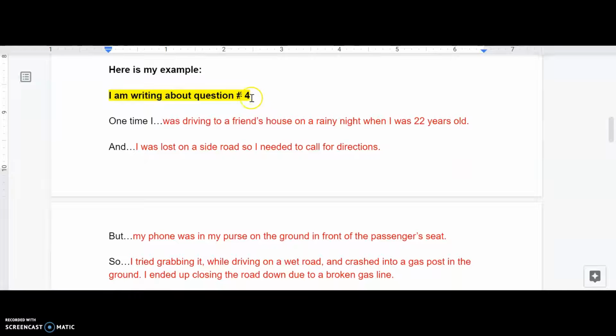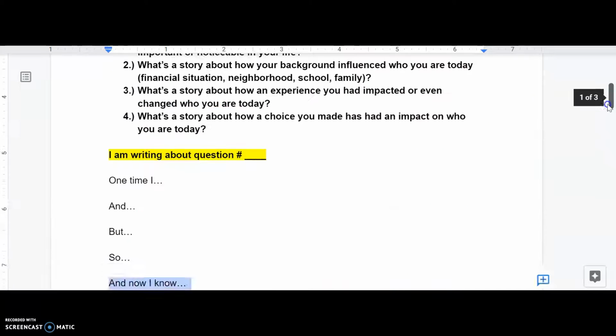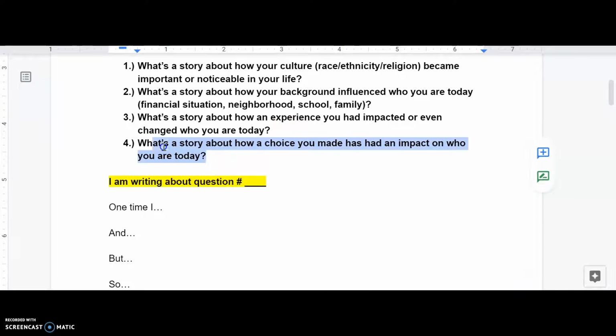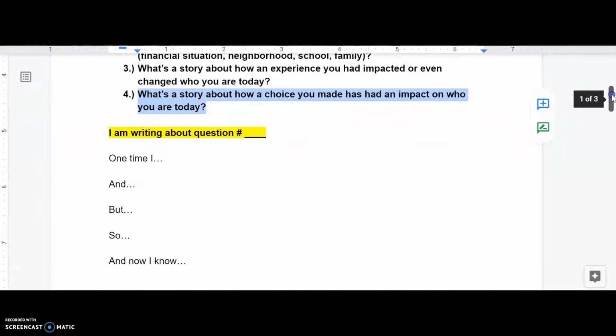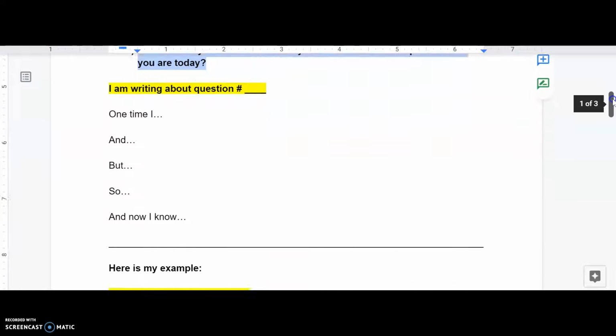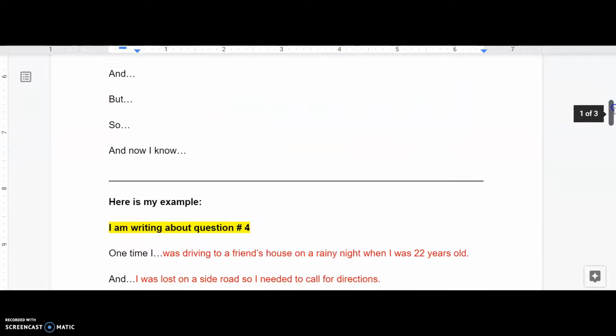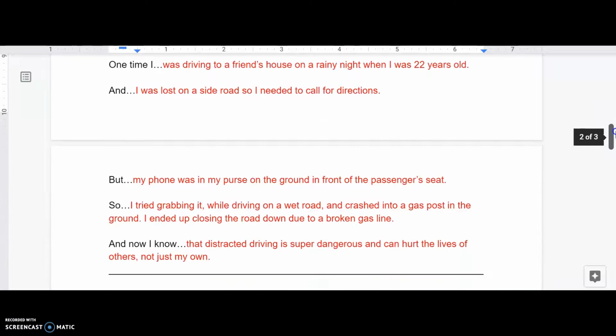So I am writing about question number 4, which if you remember, question 4 is what's a story about how a choice you made has had an impact on who you are today? Well, I'm going to write about a decision I made when I was 22 to drive while I was distracted. So I got into a car accident, which was my fault. And that's something that still impacts who I am today because I learned a lesson that lasts me a lifetime. So here's my short story.